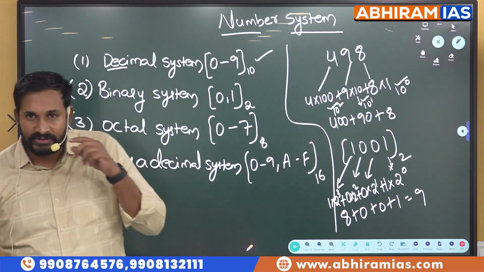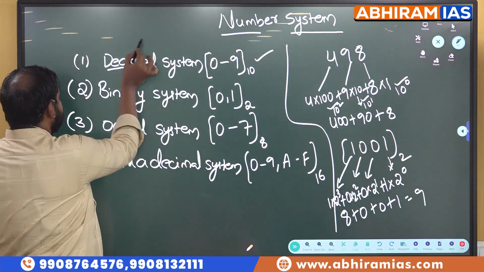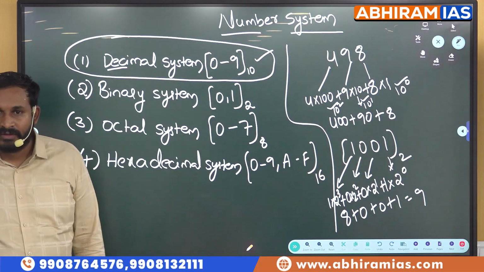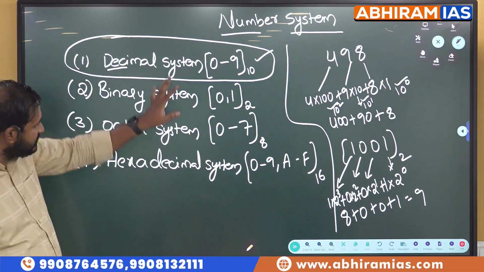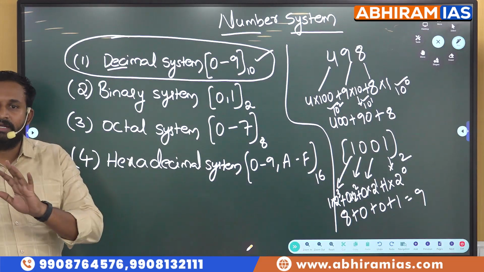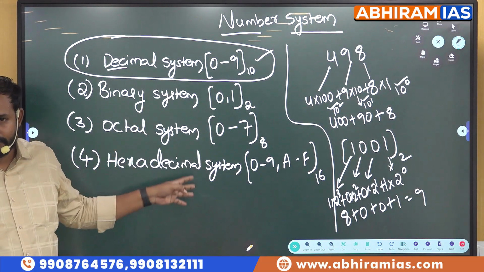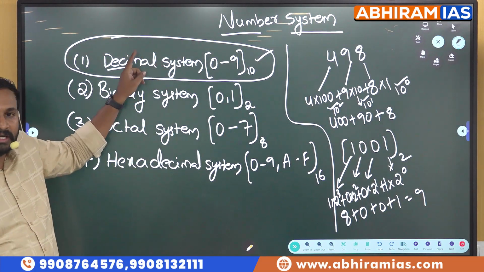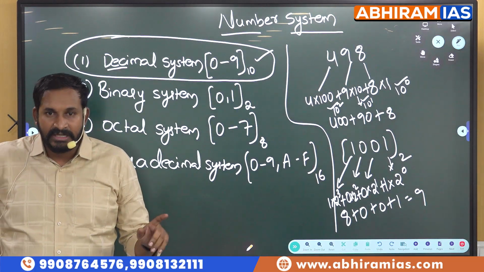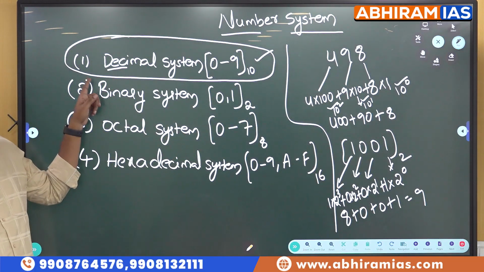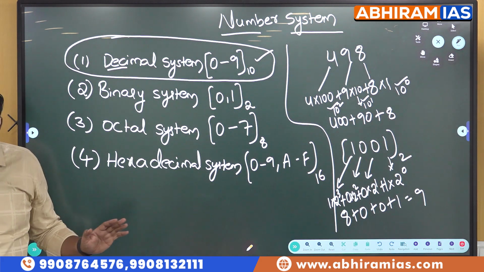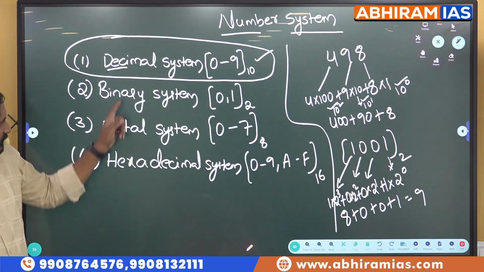Under number system, students, we will only discuss this decimal system, only the 10 digits. Number system actually contains 4 types of systems, but we never discuss all 4. We only concentrate on the numbers which we use in our day-to-day life, that is the decimal system, and we will purely discuss only the decimal system.